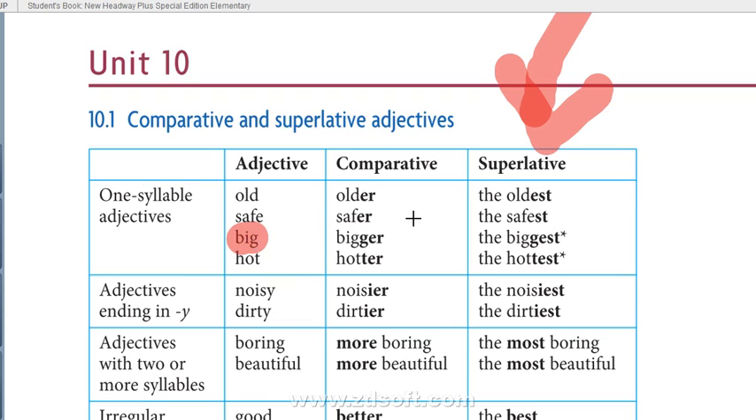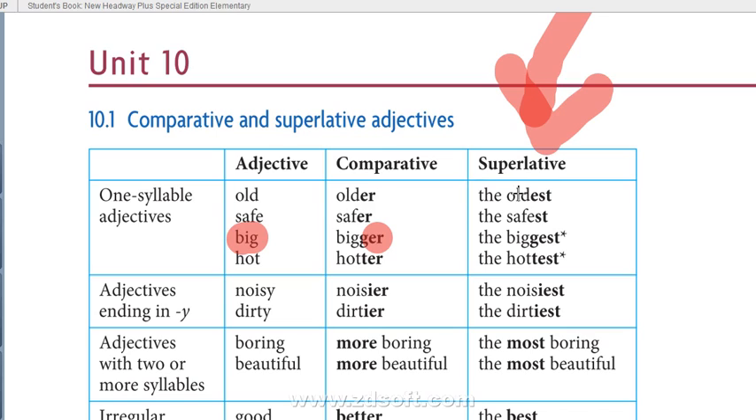We have to remember that you see, we have a vowel, then a consonant. If it is like that, a vowel, then a consonant, then what we do is repeat the last consonant, then add er, like H-O-T. O is a vowel, T is a consonant. So we repeat the last consonant T, double T, then er: hotter. Okay, same rule for the superlative as well. Double T, double T, double G. Okay, now comparative and superlative.